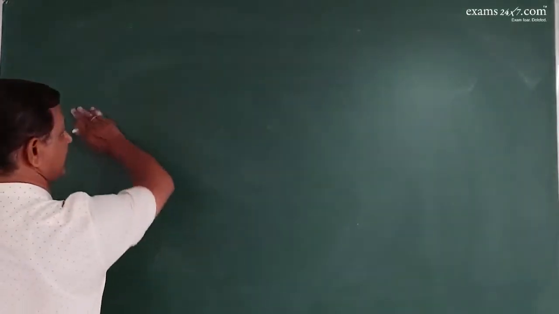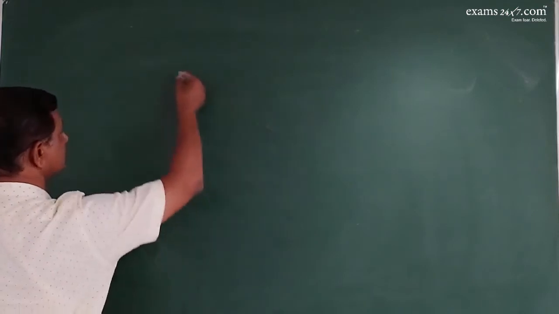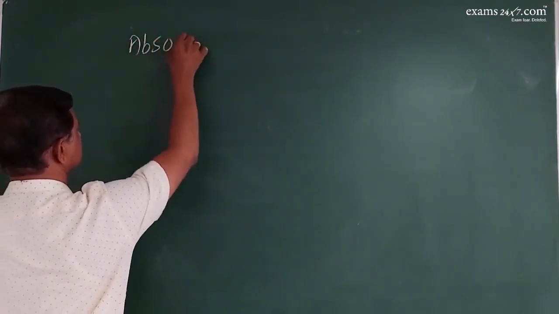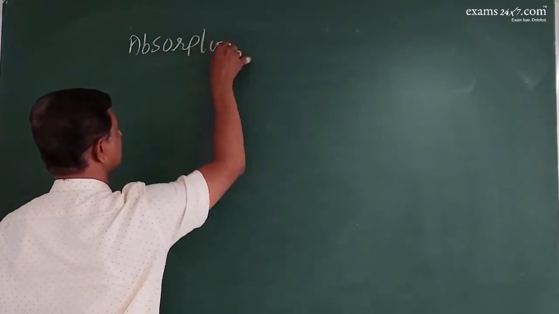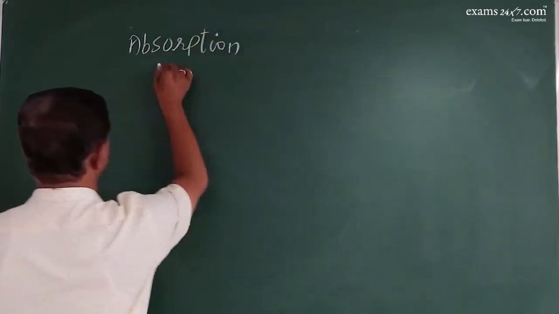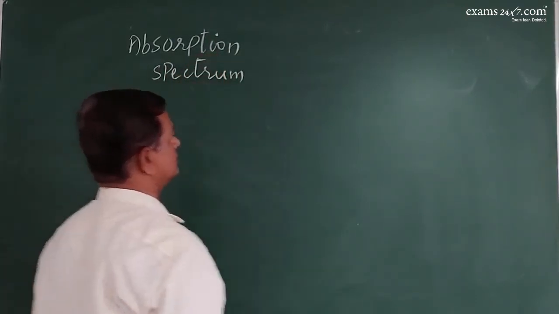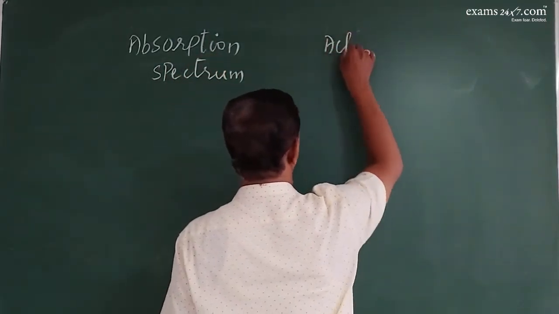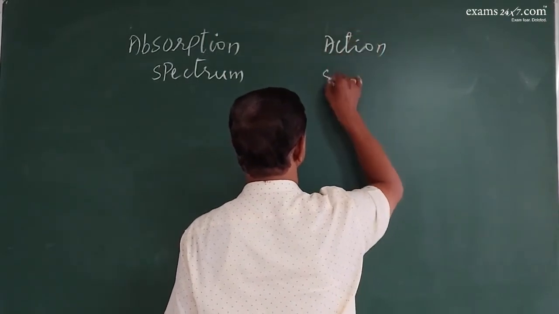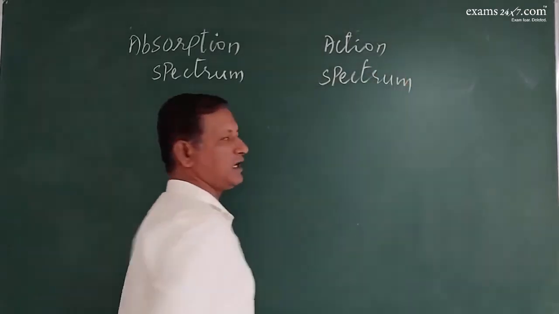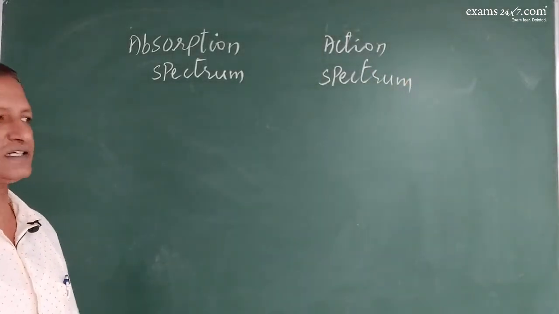And that experiment proposed the absorption spectrum and action spectrum.